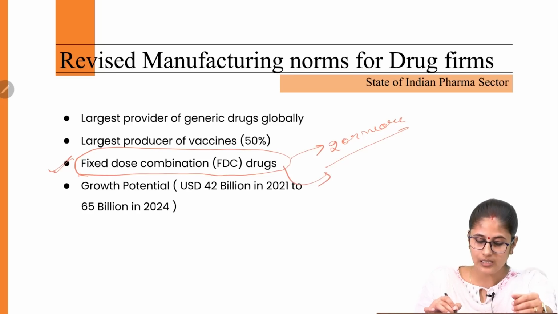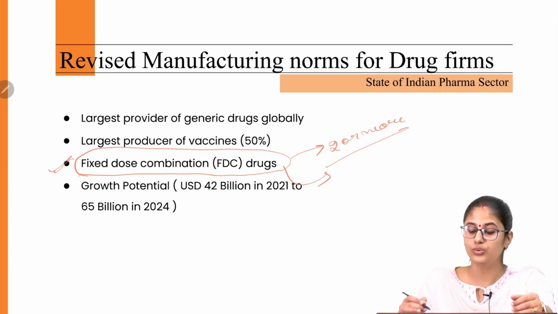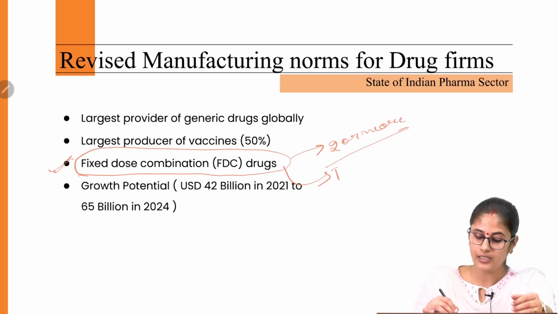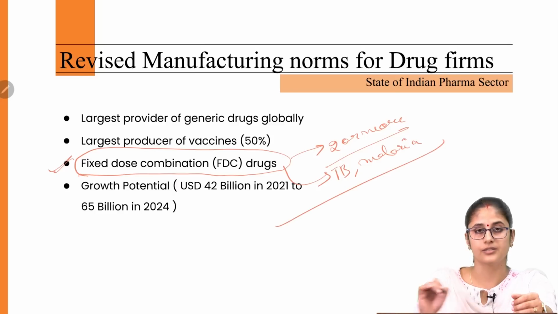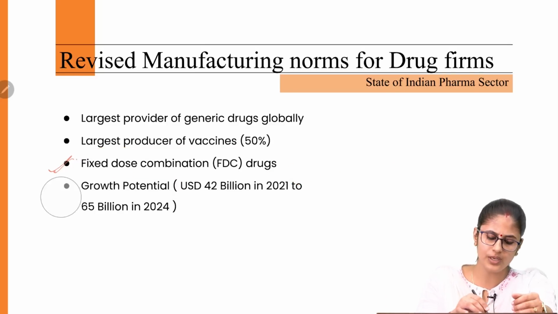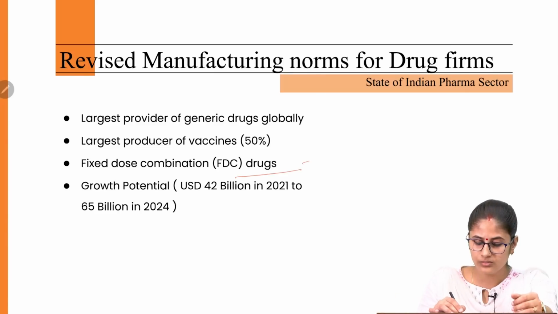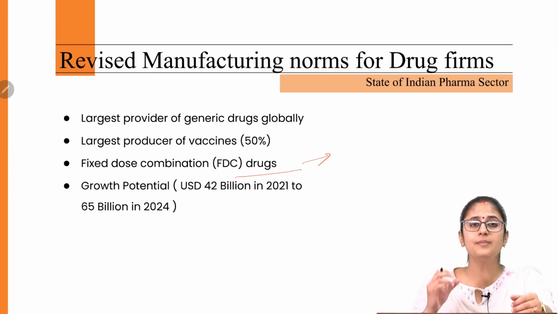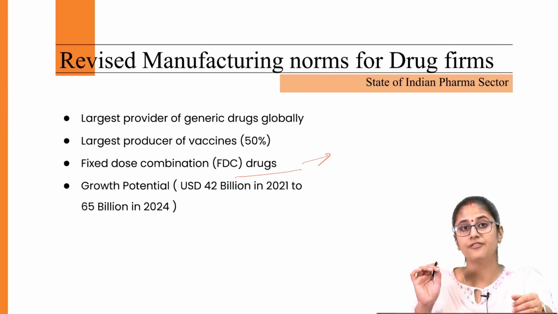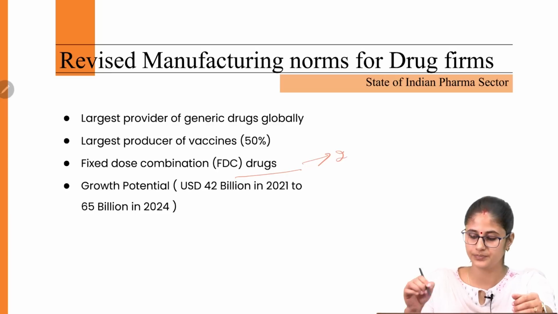And these fixed dose combination drugs are being used to treat TB, malaria, etc. Why are these fixed dose combination drugs being created? In order to take the benefit of the synergistic effects of the two pharmaceutical products.